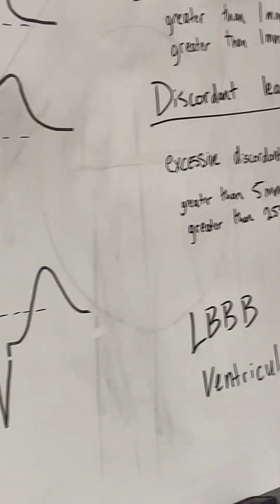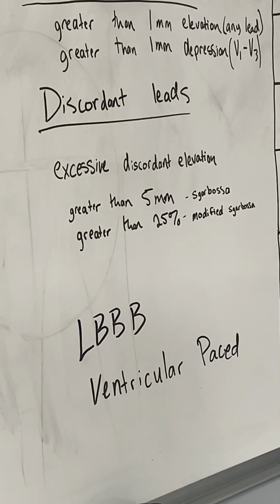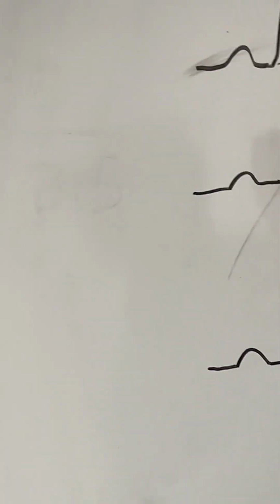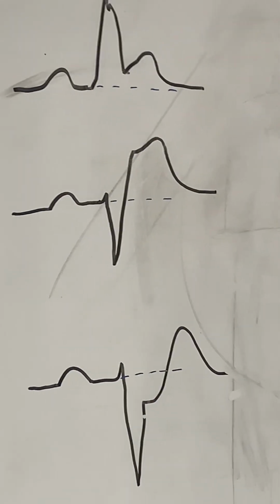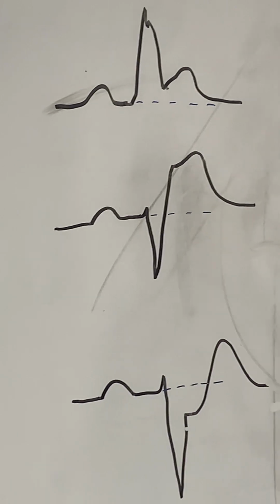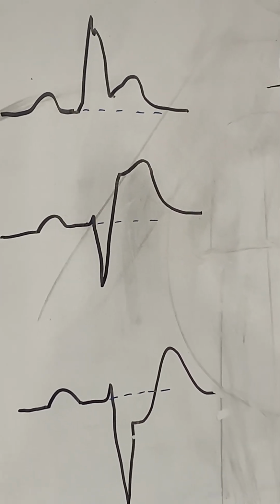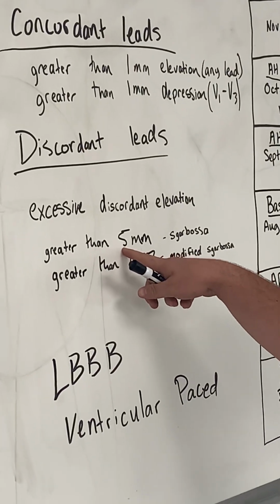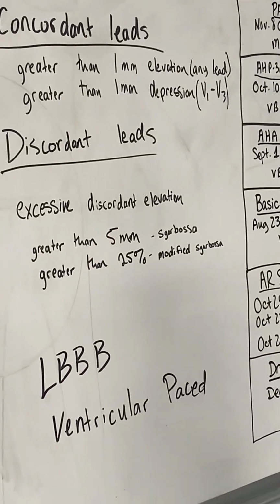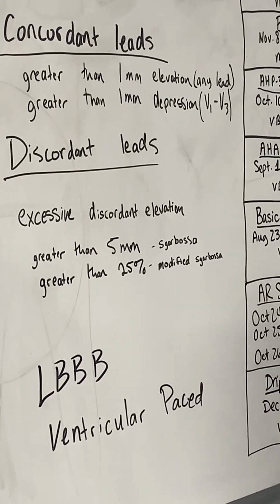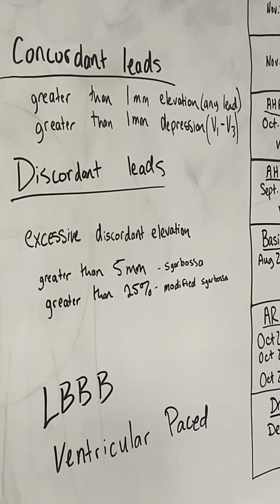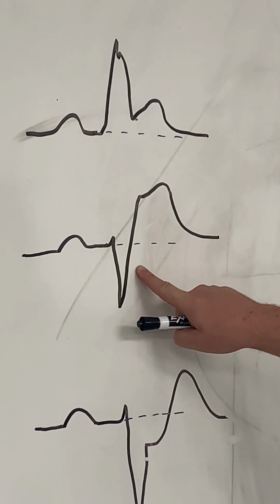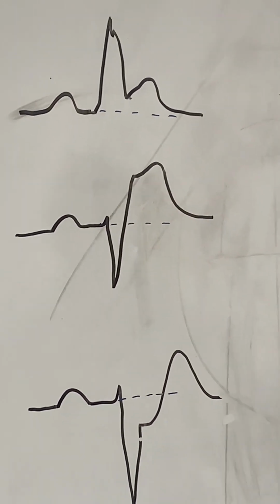All right, and so the discordant leads. This is when you have, say, this negative deflection right here with elevation. That's your discordant leads. So the old Sgarbossa criteria said that in discordant leads, you need greater than 5 millimeters of elevation to call it a STEMI or to call it an occlusive MI. However, the modified Sgarbossa criteria is a little bit more specific. So in a discordant lead with your downward deflection on your complex with elevation,